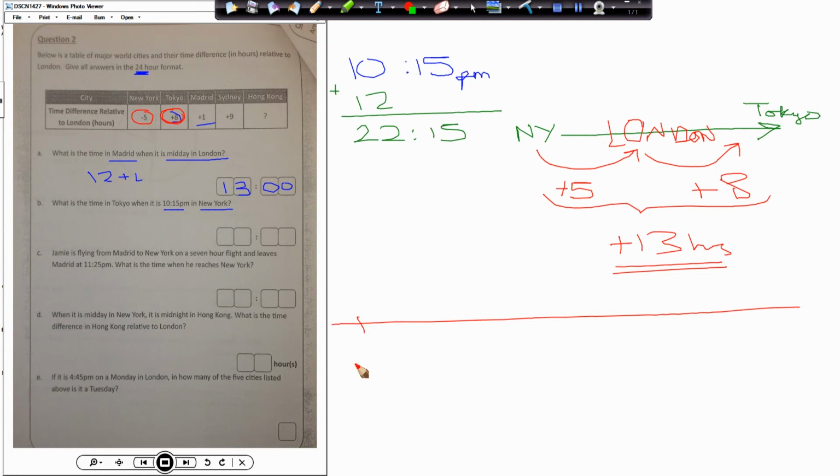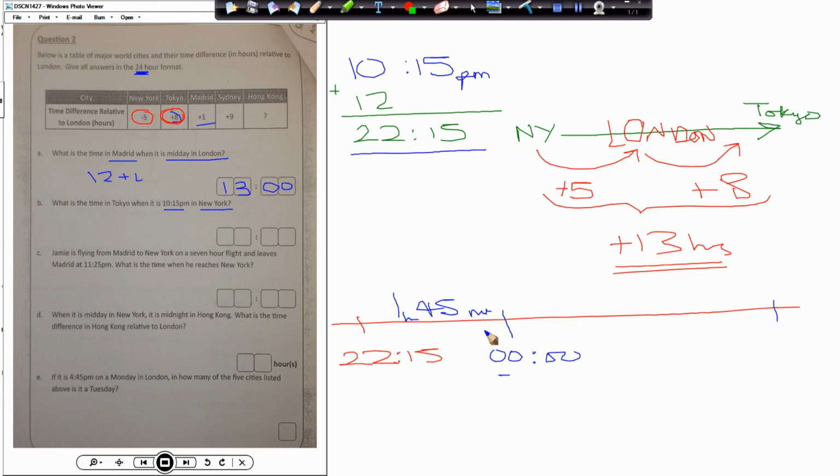So here's 22:15 on the timeline. This is a quick method as well. Let's put on some of the other main points. How many hours are there from 22:15 to 12 o'clock midnight? 1 hour and 45 minutes. So 22:15 is where we started, and we add 1 hour 45 to get to midnight.